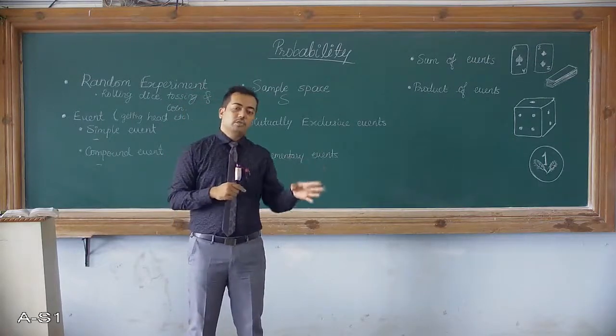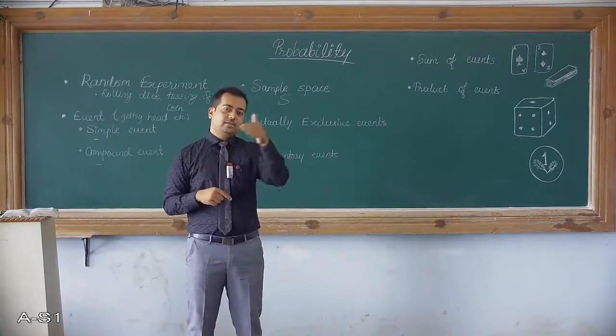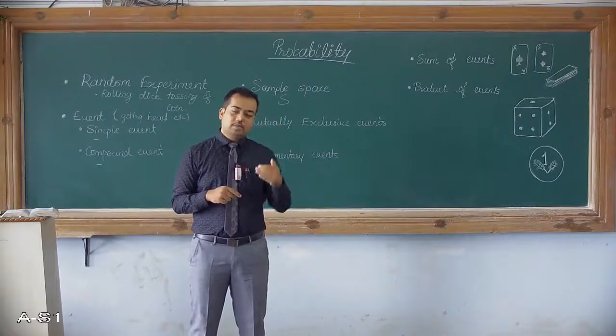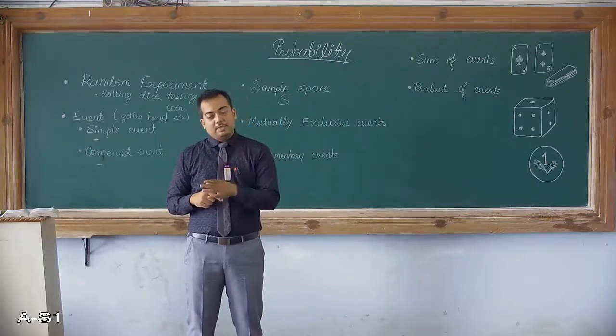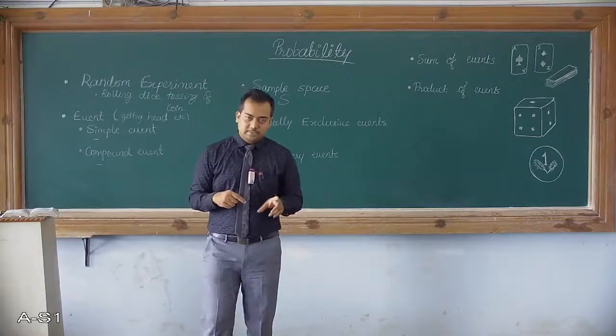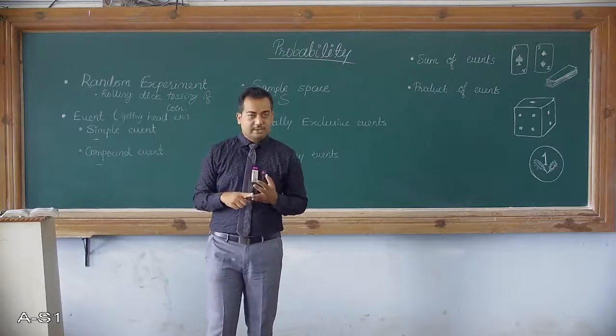If you go for three coins, then in this way you need to consider all the possible outcomes of the random experiment. That makes the sample space. So hope you have understood the meaning of sample space.